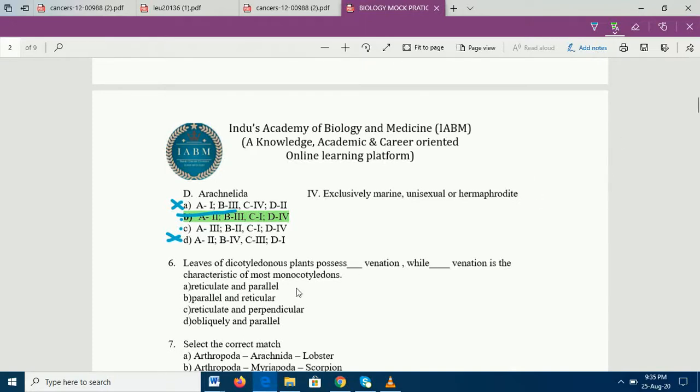So all these differences of monocots and dicots can come in the exam, but as of now we will only stick to this, since this is what is asked: dicots have reticulate venation and monocots have parallel venation. And what is reticulate venation and what is parallel venation, this also comes up. If the leaf looks like this, you will see it in parallel venation. And if the midrib is like this, with something very fishy-looking around it, then this is going to be reticulate venation.